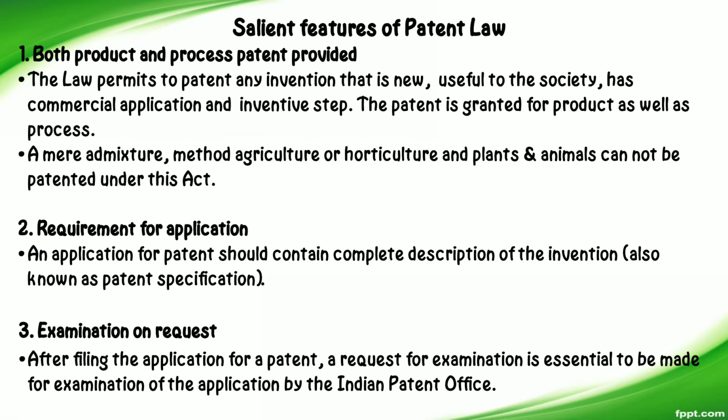Then we will see salient features of patent law. The first one is that both product and process patent are provided. The law permits patenting of any invention that is new, useful to the society, has commercial application and an inventive step. The patent is granted for product as well as process. A mere admixture, or methods of agriculture or horticulture, and plants and animals cannot be patented under this Act.